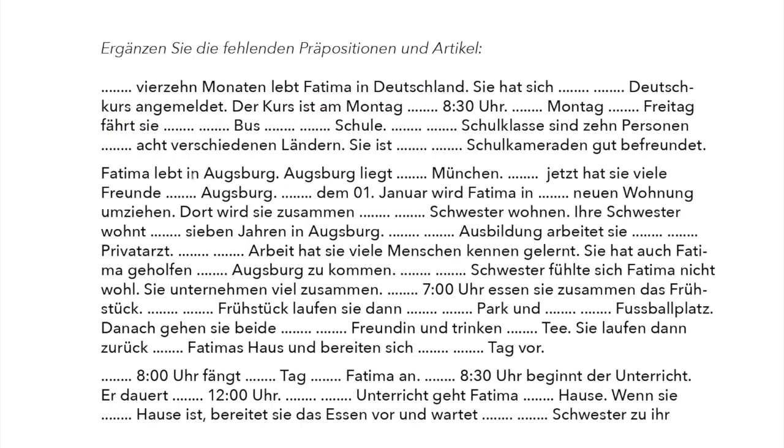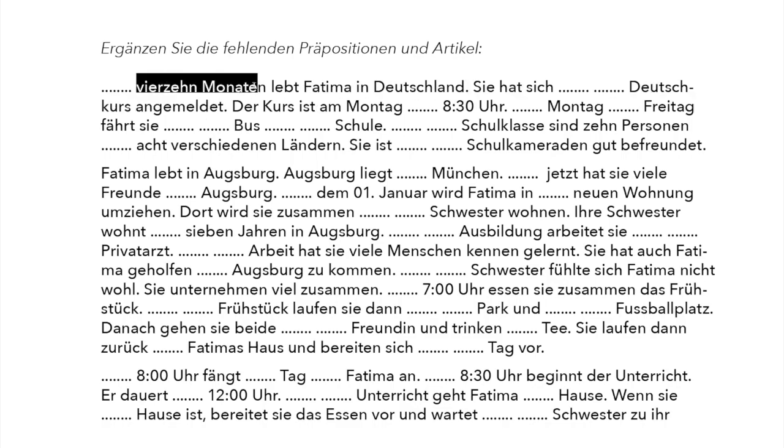In the following exercise, we have a whole text. They are not parts of a short text. This is one text talking about Fatima, who is living in Germany. Good. Here we are missing prepositions and articles. So prepositions and articles, of course, in nominative, accusative and dative. We want to train and to repeat everything that we know.